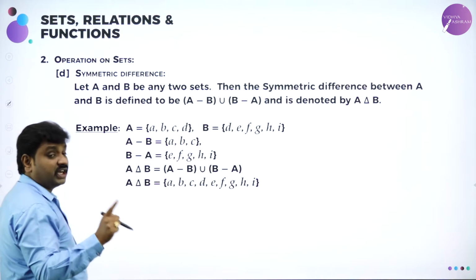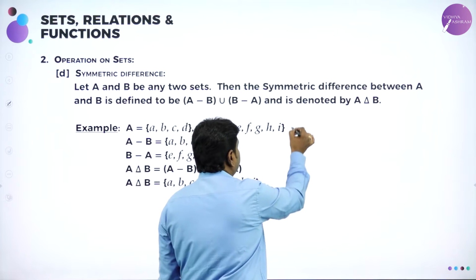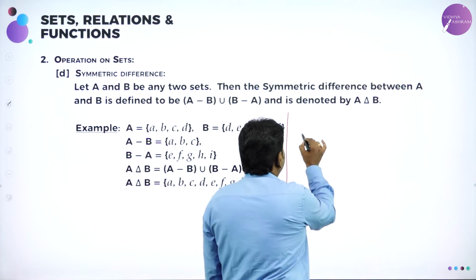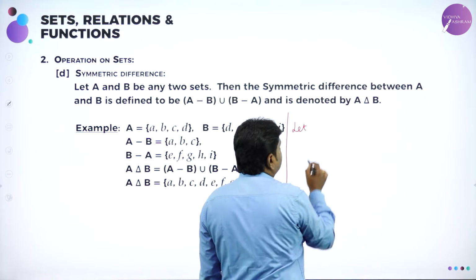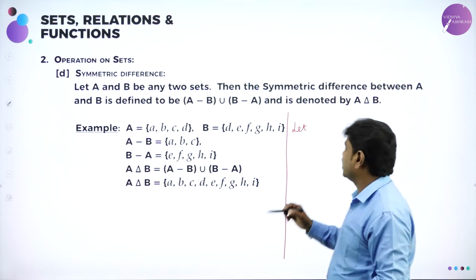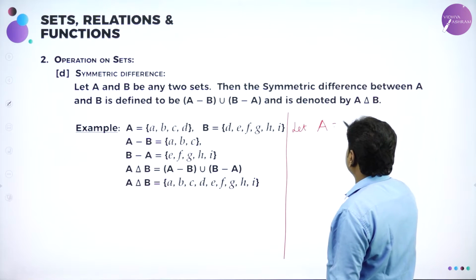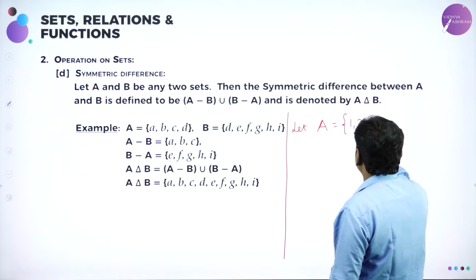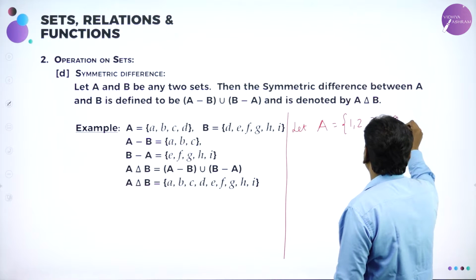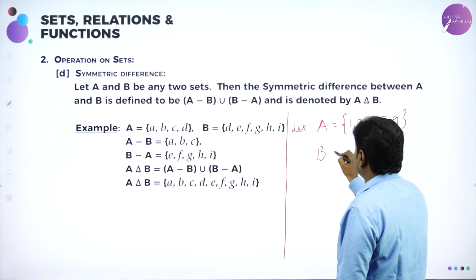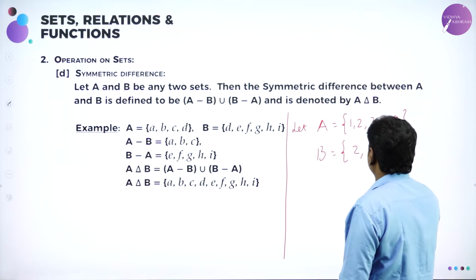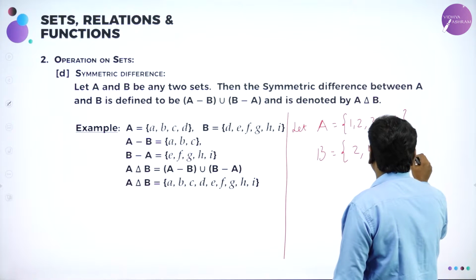Just observe. So, writing symmetric difference, all the operations we can recollect. Let us take a simple example. I will consider a set. Set A is equal to 1, 2, 3, 5, 9. Then I will take another set, B is equal to 2, 5, 10, 11, 12.